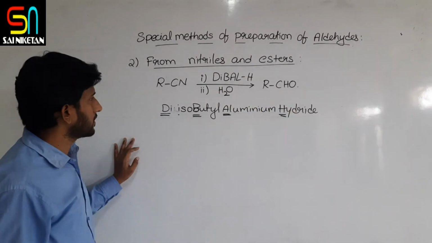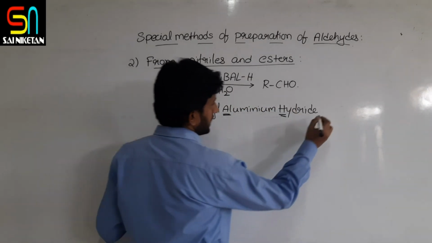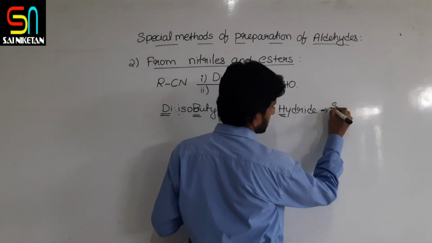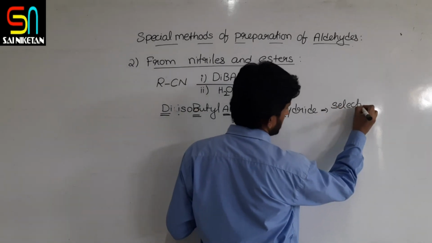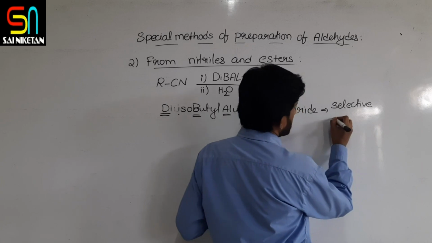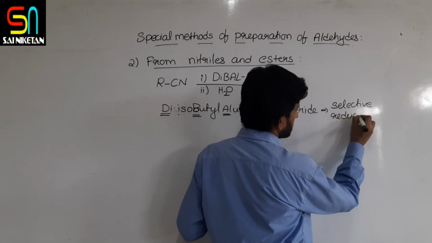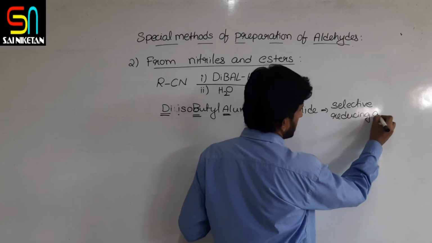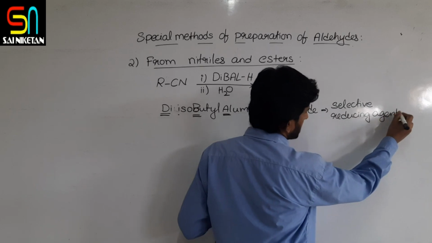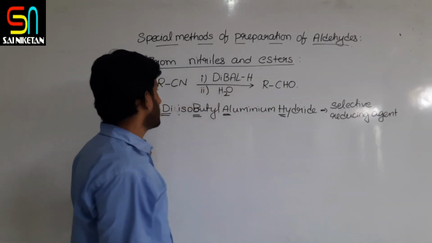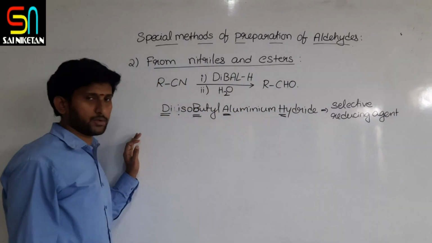It is a selective reducing agent. The speciality of this is that it is selective. It reduces the nitrile group only to aldehyde.